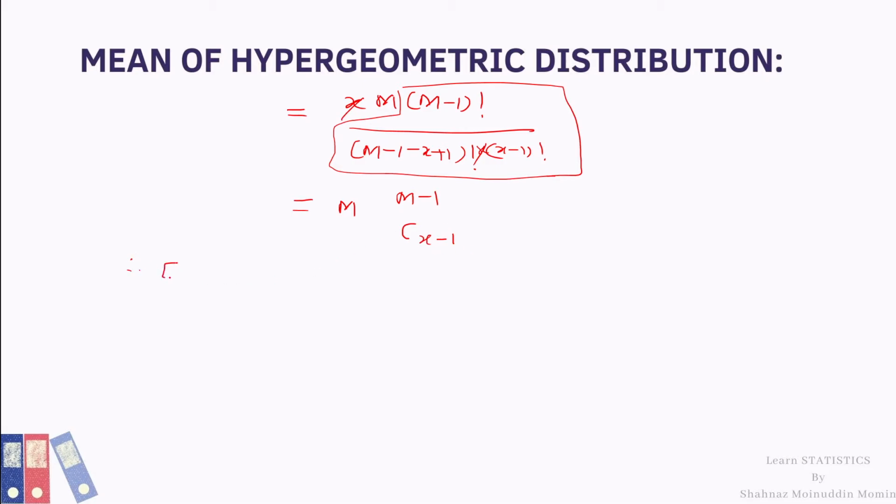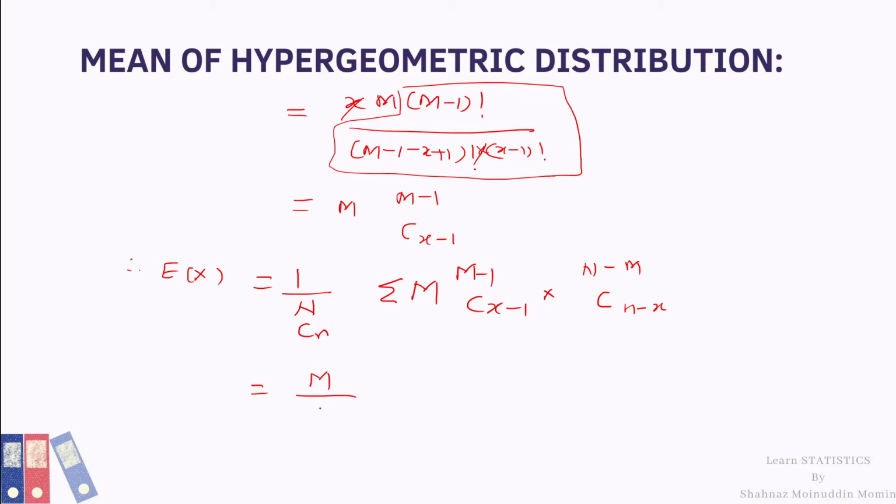Therefore, the expectation of X becomes 1 upon NCn summation m into (m minus 1)C(x minus 1) multiplied by (N minus M)C(n minus x), which is equal to m upon NCn summation (m minus 1)C(x minus 1) (N minus M)C(n minus x).